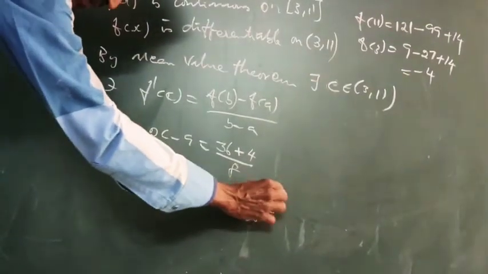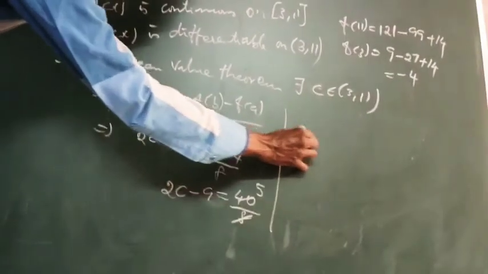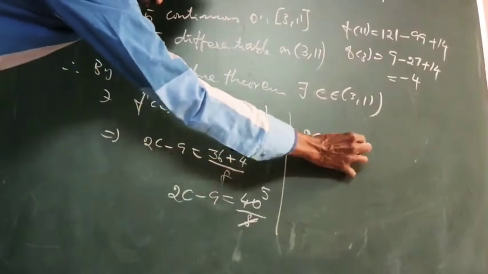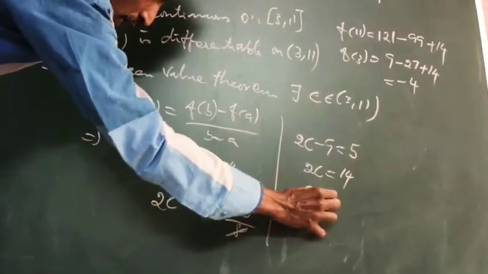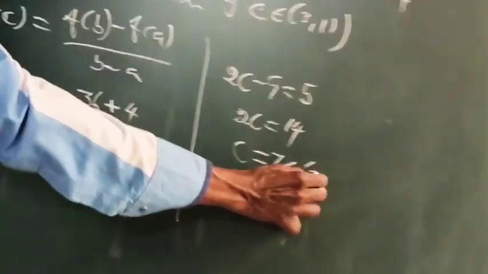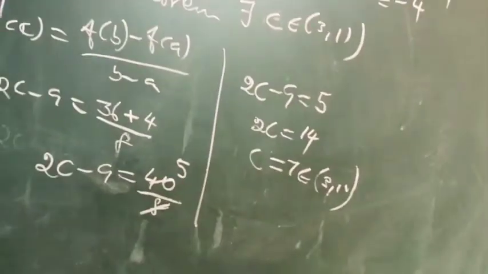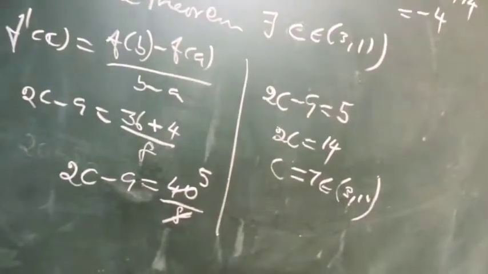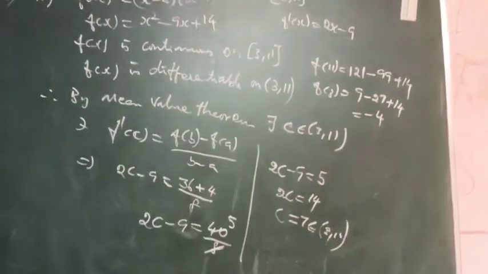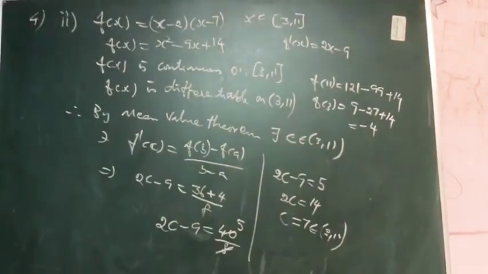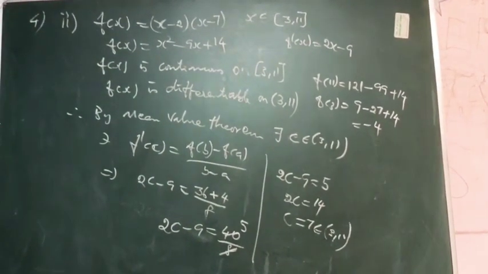So 5 times. So 2c minus 9 equals 5. 2c equals 14. c equals 7. It belongs to the open interval. So c equals 7 is the point where the tangent is parallel to the secant line. At x equal to 7, the tangent is parallel to the secant line.